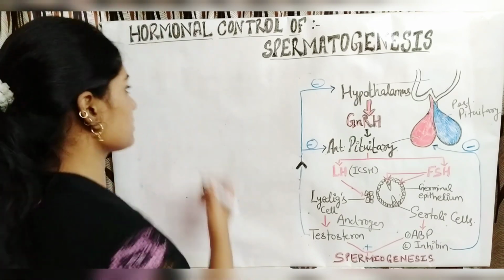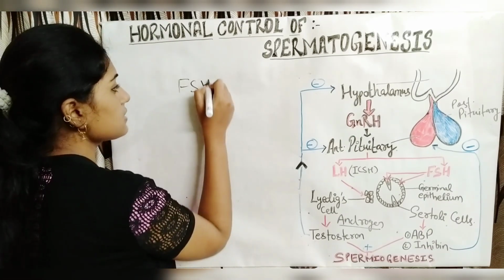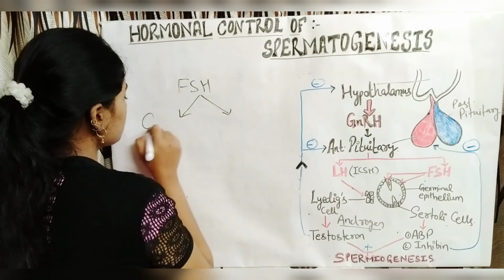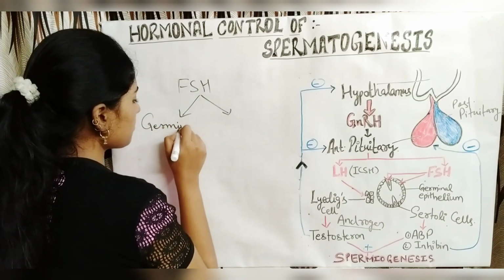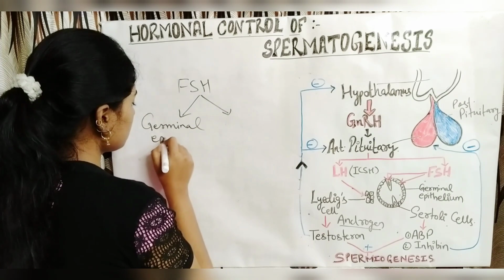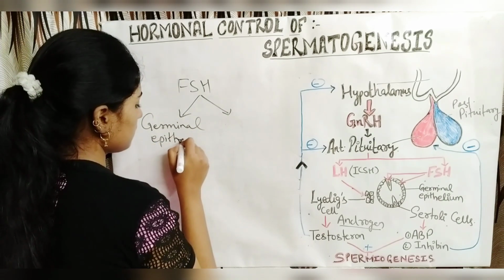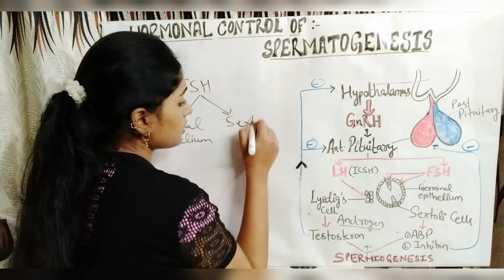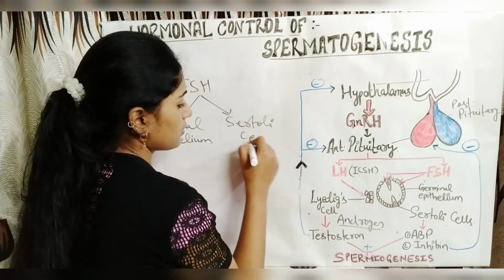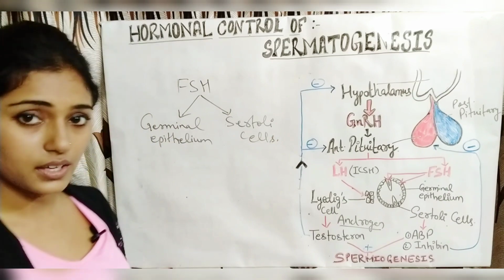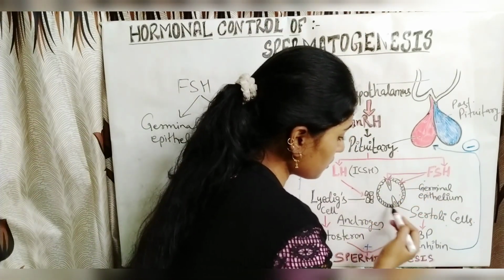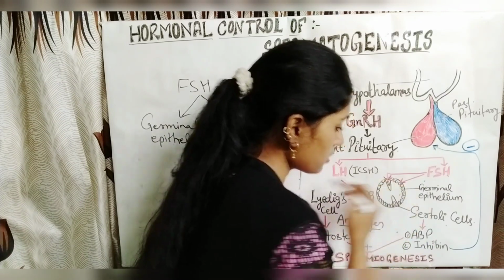Now coming to FSH, follicle stimulating hormone. This hormone stimulates the germinal epithelium of the seminiferous tubule and the Sertoli cells. Here this is the germinal epithelium of the seminiferous tubule.